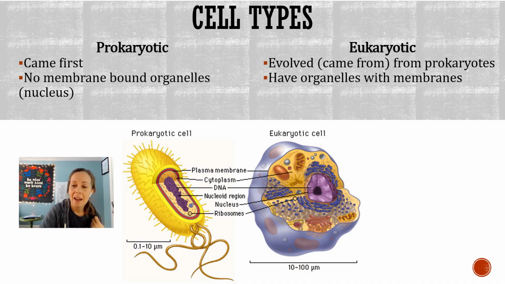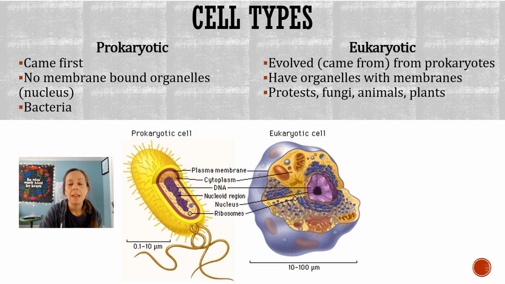Prokaryotic cells have no membrane-bound organelles, meaning they have no organelles that are made up with a membrane, so they have no nucleus. They have no mitochondria, okay? Eukaryotes have organelles with membranes. And then prokaryotes would be our bacteria, eukaryotes would be our protists, fungi, animals, plants, everything but bacteria is eukaryotic, okay? How I want you to remember this is pro, no. So pro and no rhyme.